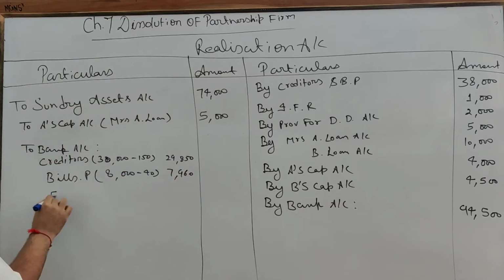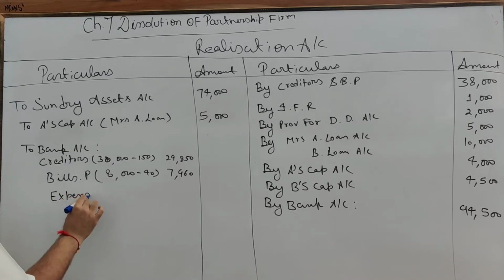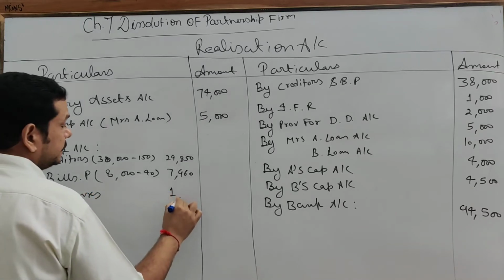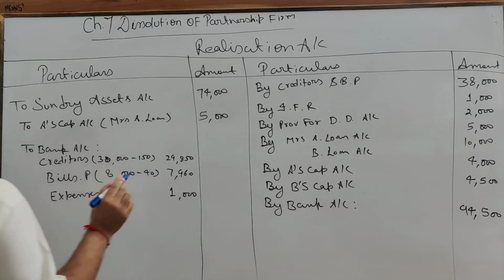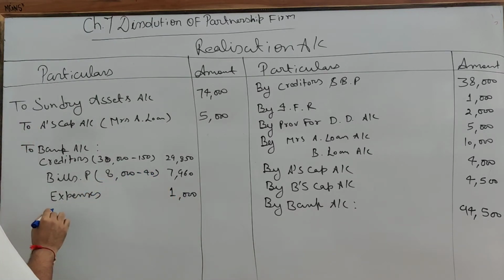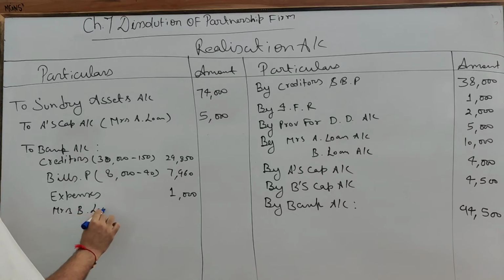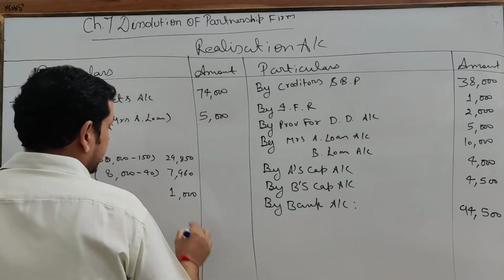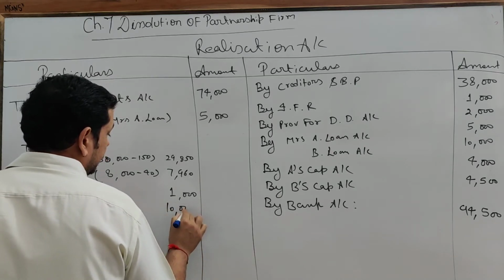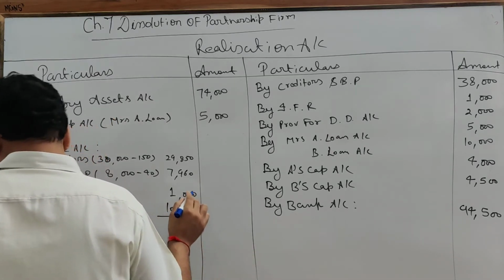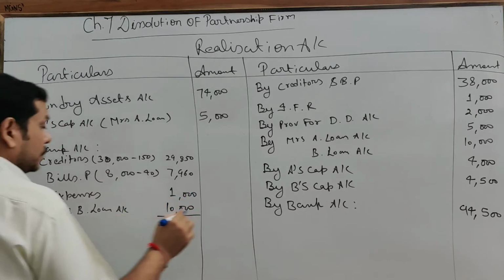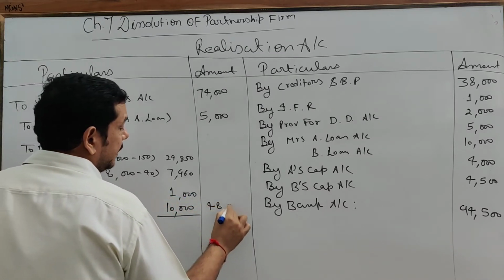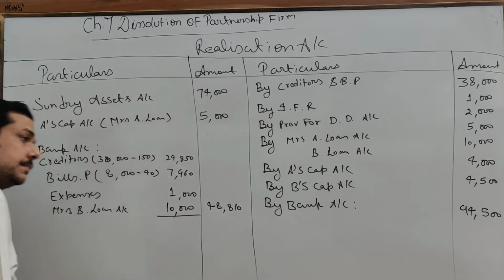Realization expenses, that is 1,000. And to Mrs. B's loan, that is 10,000. Total is 48,810. Now all our transactions are over.